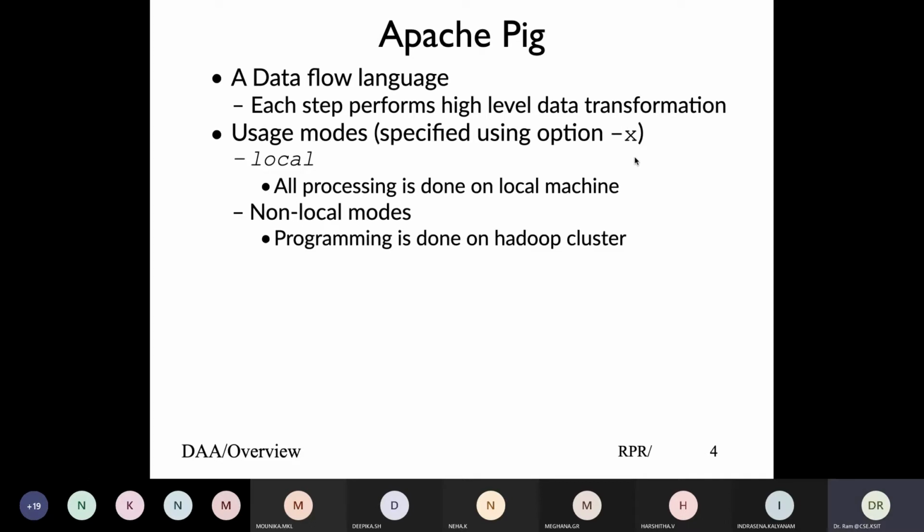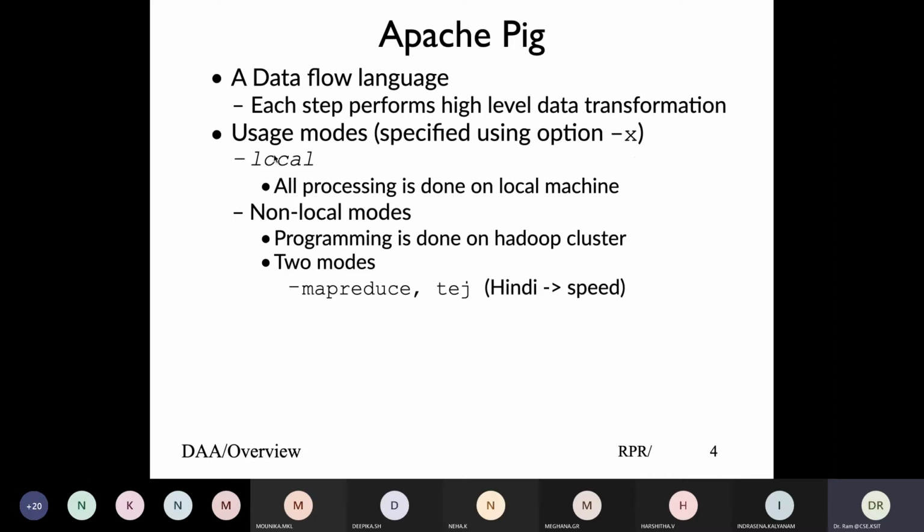If you are not doing it locally, and you want to use a Hadoop cluster, then you can say -x MapReduce, Pig -x MapReduce, and it will actually make use of the MapReduce paradigm and work with that. Because we're dealing with huge data, processing could be slow, so some optimization has been done by using the Tez framework. Tez is a Hindi word implying faster, speedier. So MapReduce along with Tez will give you quicker, more optimized results in less time than a typical MapReduce.